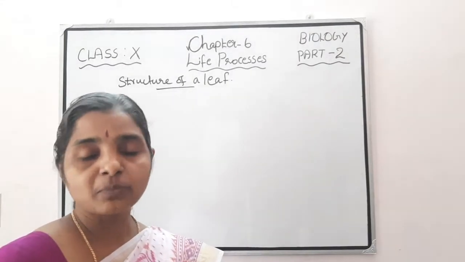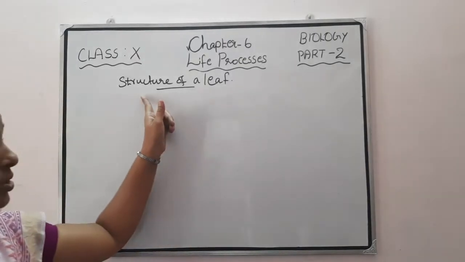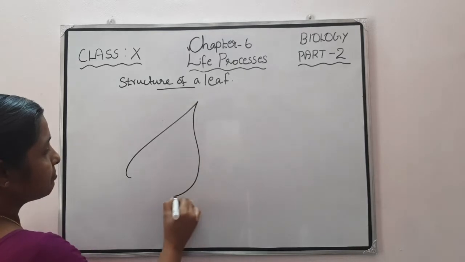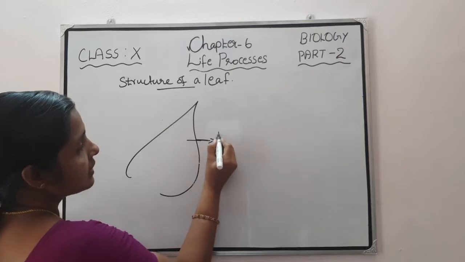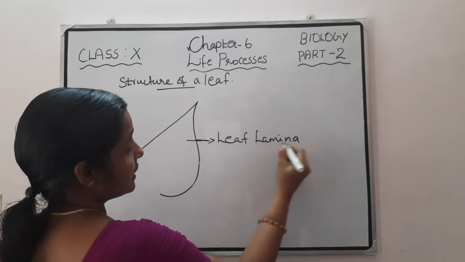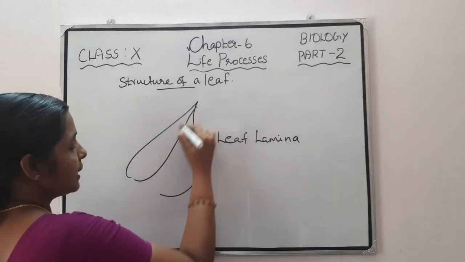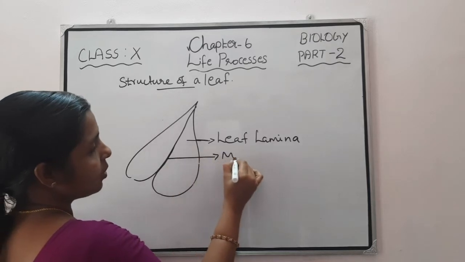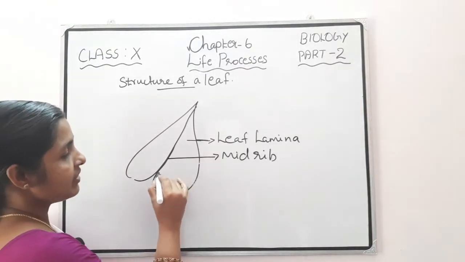Before going to the detailed process of photosynthesis, first we need to study the structure of a leaf. A typical leaf consists of a leaf lamina. This green colored region is the leaf lamina, or we can say leaf blade also. And in the mid region you can see that there is a midrib or main vein. This region is the midrib or main vein.